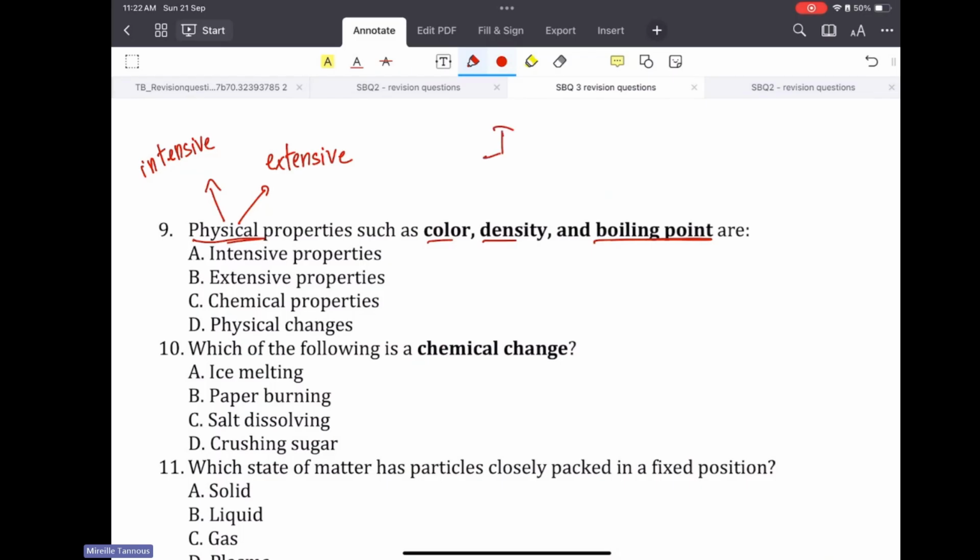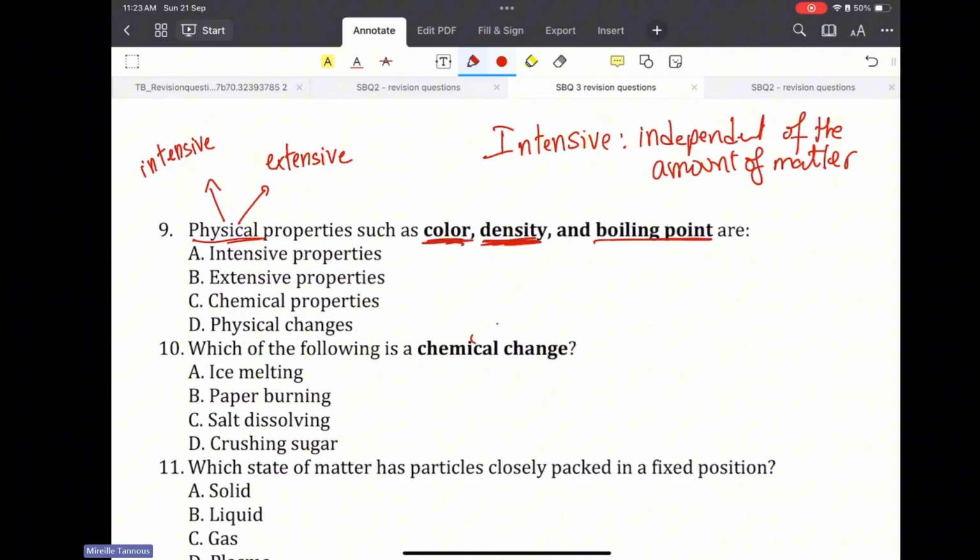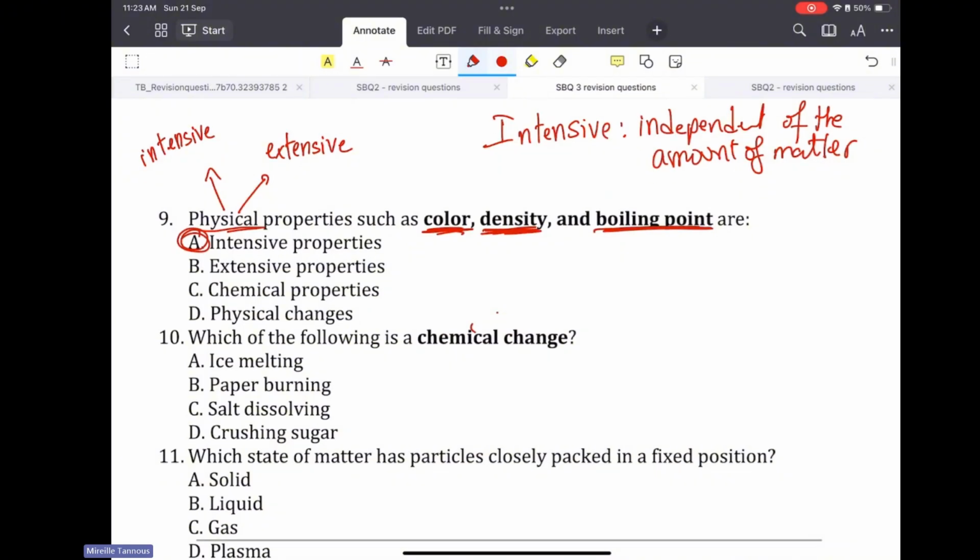Intensive property is independent of the amount of matter, of the quantity. Okay? Extensive depends on the amount of matter. So, for the density, for the color, even the boiling point, quantity here does not matter. So, these are intensive properties.